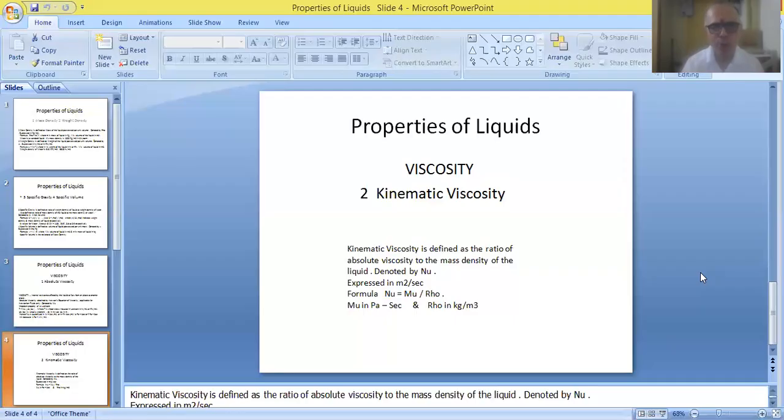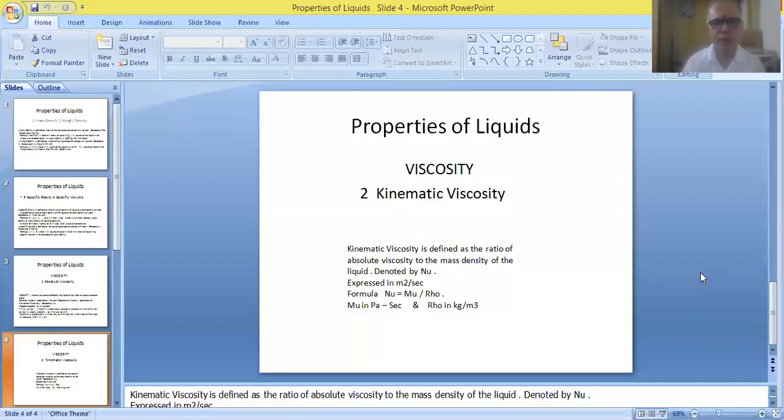So the letter mu for indicating absolute viscosity, and nu for indicating the kinematic viscosity of the liquid. Simply we have to find the ratio. Firstly, measure absolute viscosity. Secondly, measure mass density, and find the ratio of these parameters.